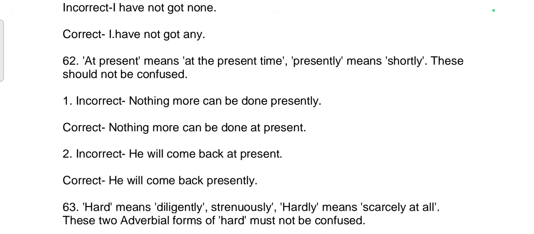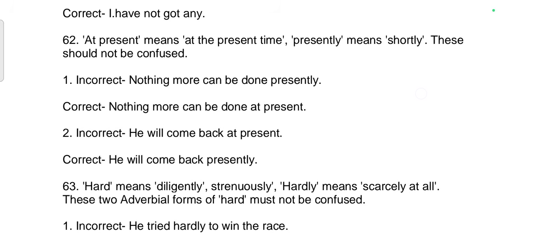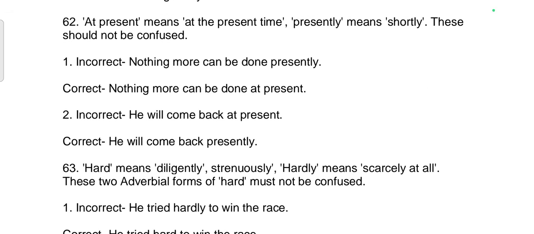62nd rule. At present means at the present time. Presently means shortly. These should not be confused. Incorrect sentence. Nothing more can be done presently. Correct sentence. Nothing more can be done at present. Second, incorrect sentence. He will come back at present. Correct sentence. He will come back presently.